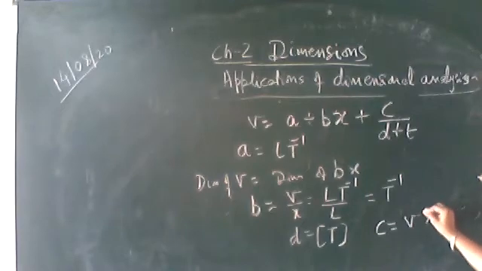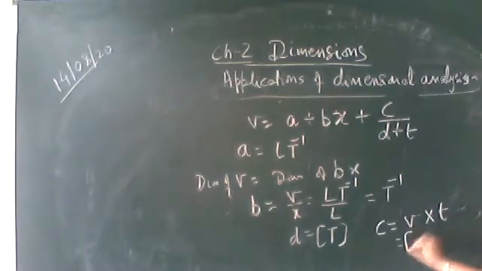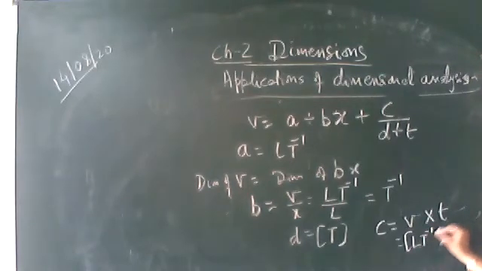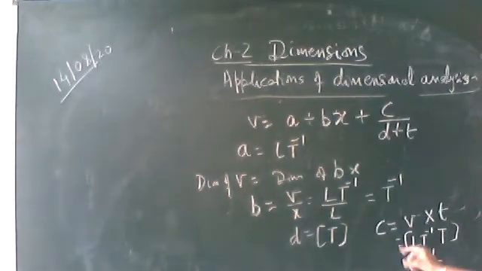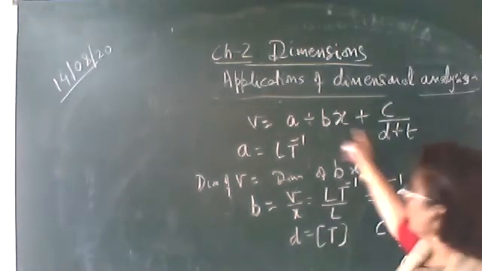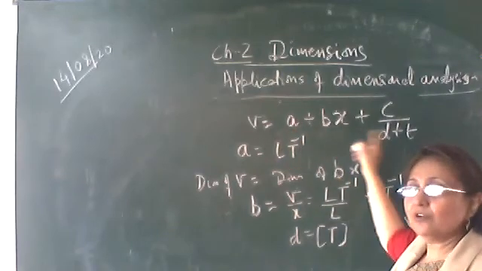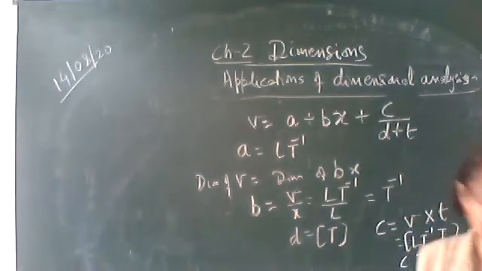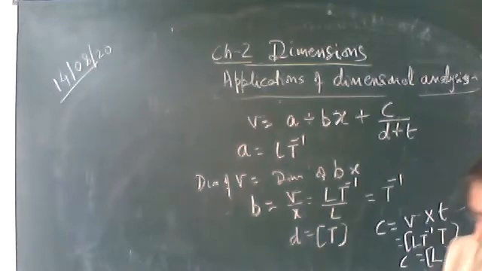Velocity has a dimension LT minus 1 and T has a dimension T, so it is equal to L. So the dimension of C is equal to L. This way, if the equation is given, you can find out the dimension of any term. Let's do one more question.